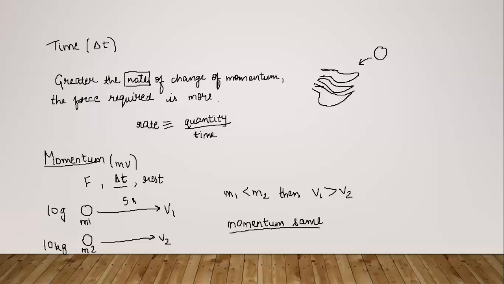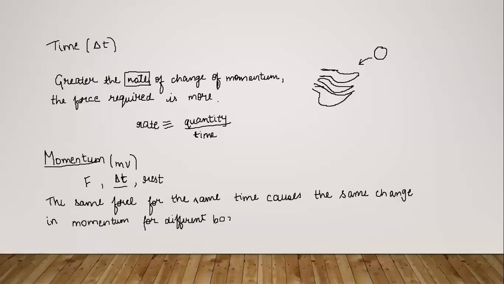So if you want to conclude this, let me write the concluding statement. The same force for the same time causes the same change in momentum for the different bodies.